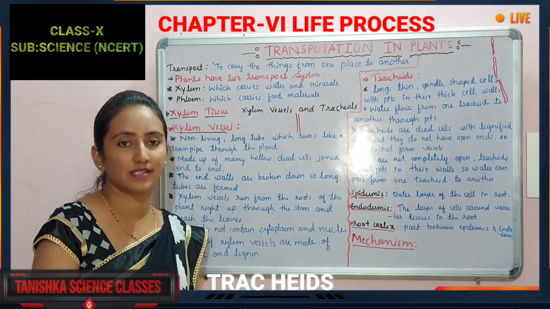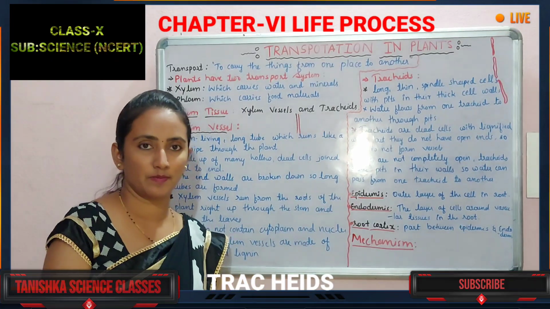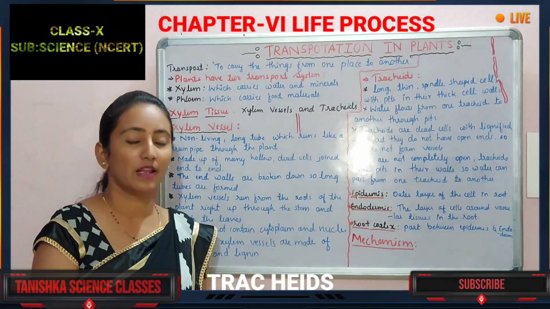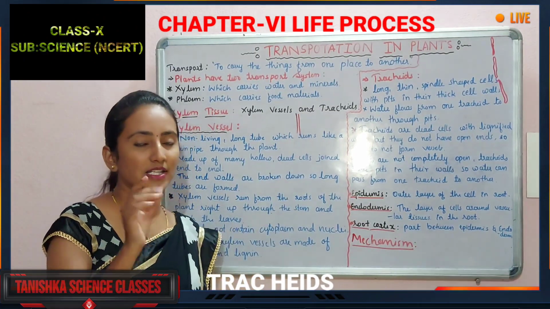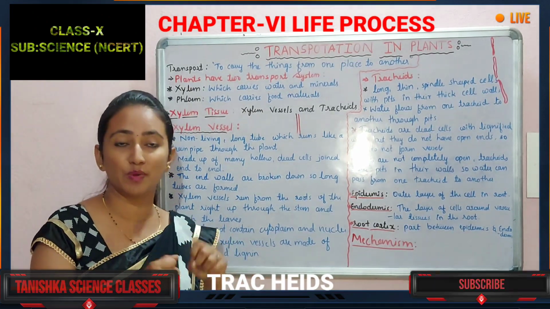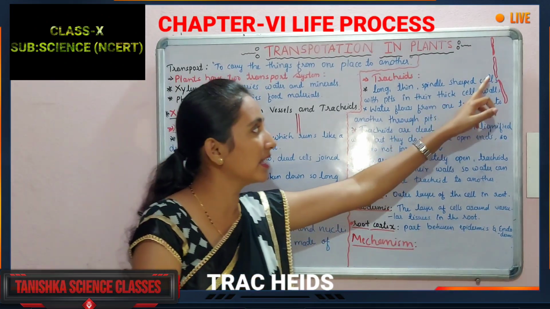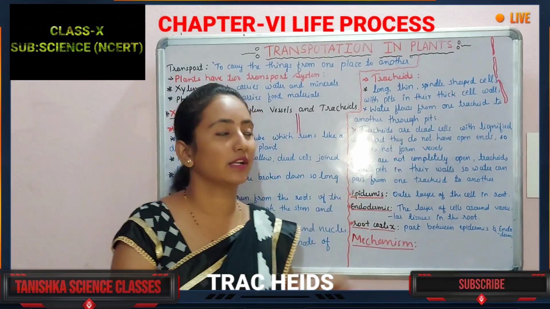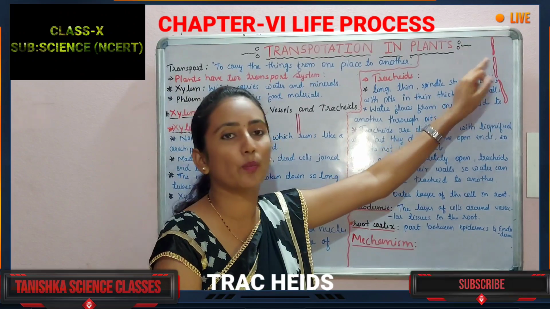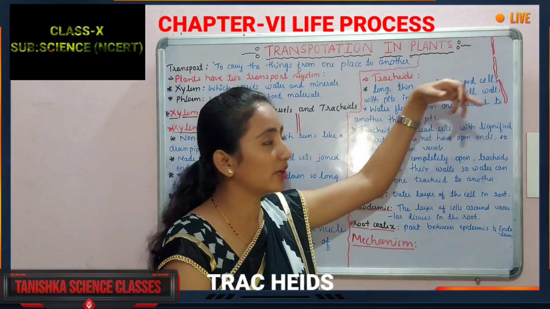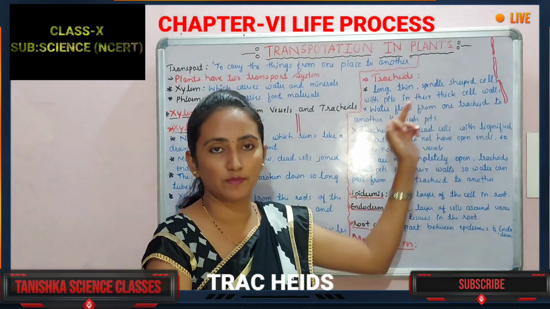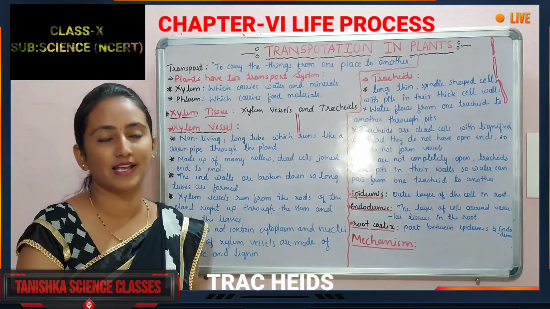Next, the tracheids. The next component of the xylem tissue is the tracheids. In the xylem tissue, as I have said, there are xylem vessels and tracheids. How are tracheids? They are not long tube-like structures; they are spindle-like structures. I have drawn them here as spindle-like structures connected end to end. Each tracheid has an open end, and that end is connected to the end of another tracheid. This is the tracheid arrangement in the xylem tissue.